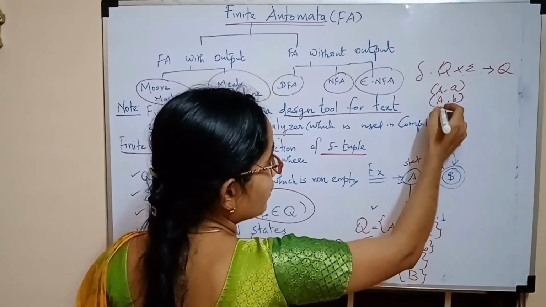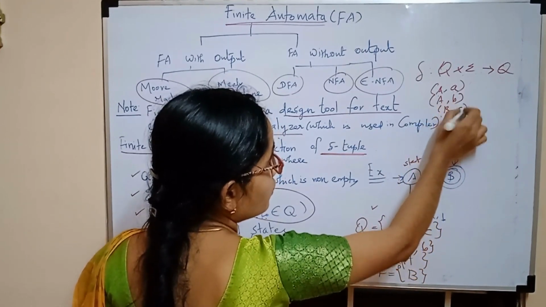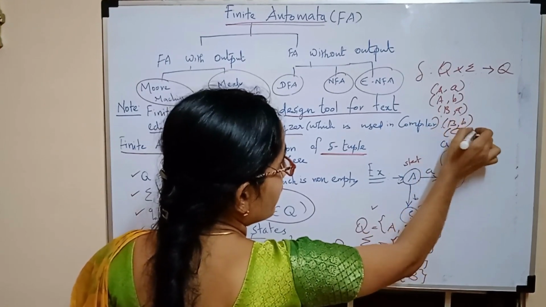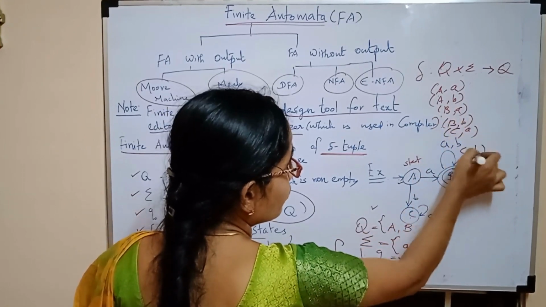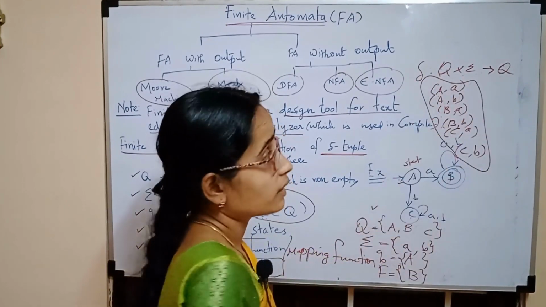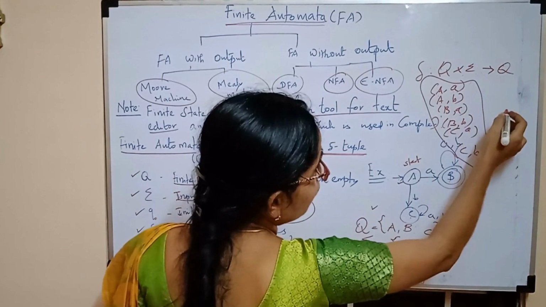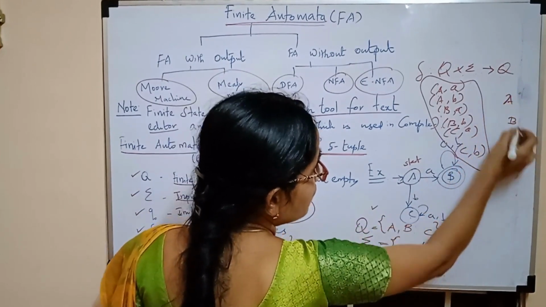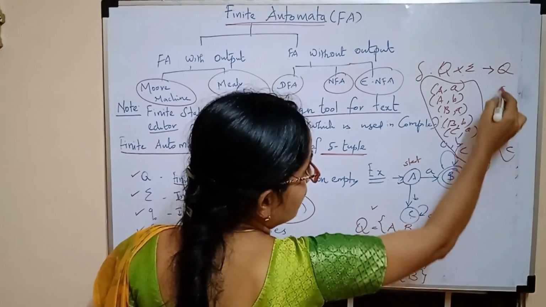That should be defined here. And then B comma a, B comma small b, and C comma a, C comma b. This is one function, and then you have Q. We have A, B, C, three states here.